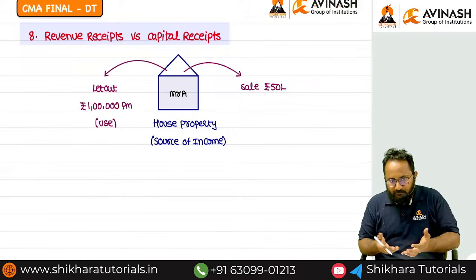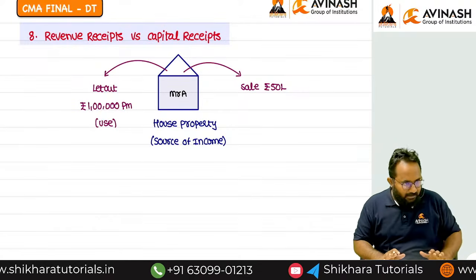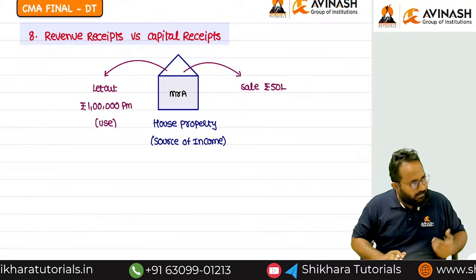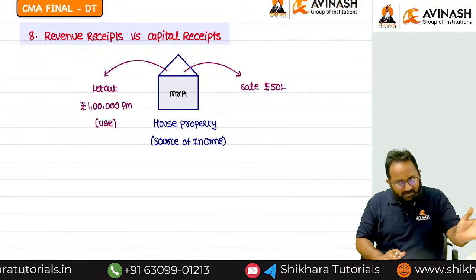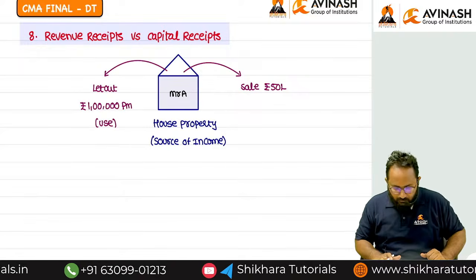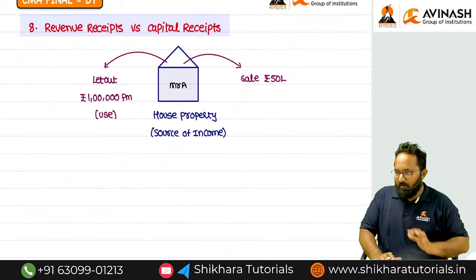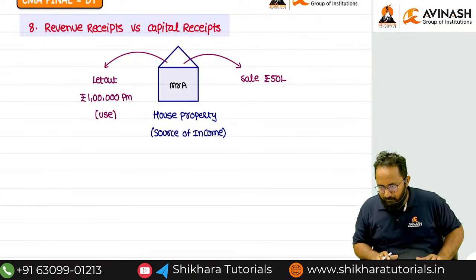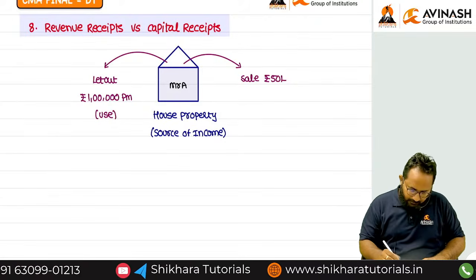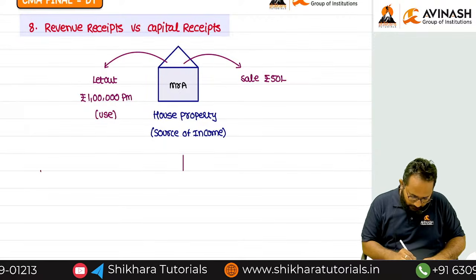If you take a simple example, if you are taking the yield from any tree, that yield is called revenue receipt. If you are selling that entire tree to others, that is capital receipt. So now, if you understood this example, I will tell you the meaning and taxability again. Shall we copy it up now?